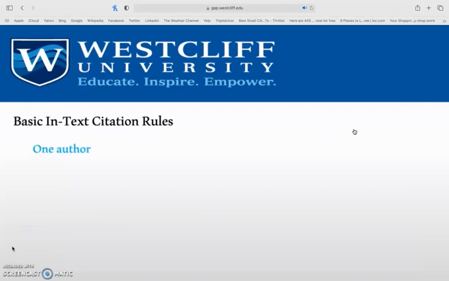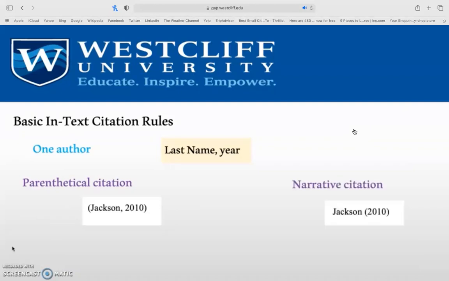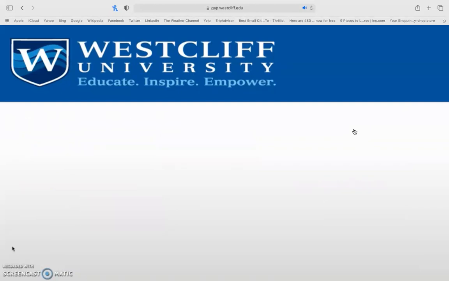Some basic rules with in-text citations. If you have one author, you just need the last name and you need the year. So it'll look just like I showed you prior. Author's last name and year in parentheses, or if it's narrative, the author's last name comes outside of the parentheses.